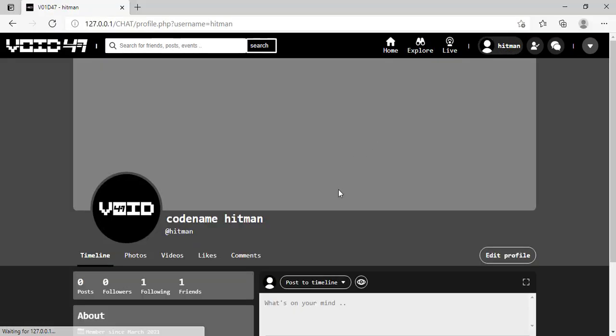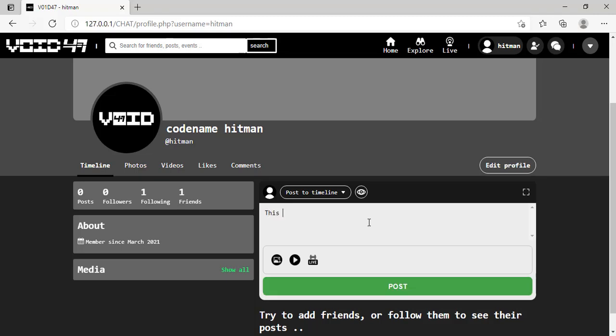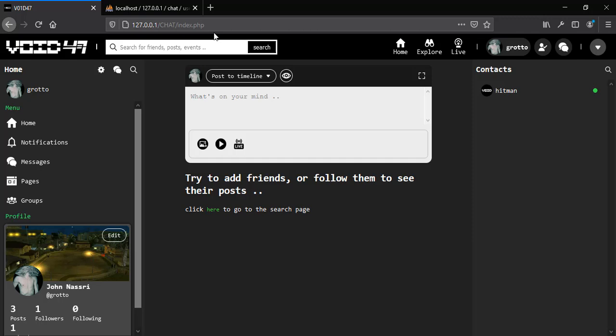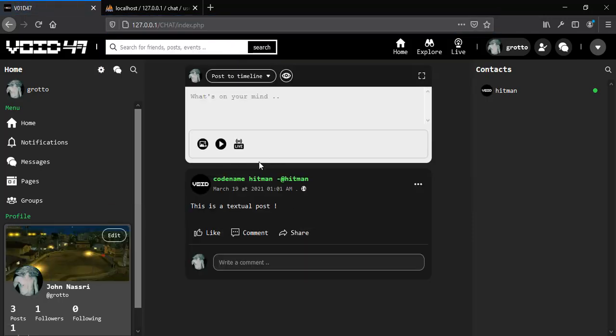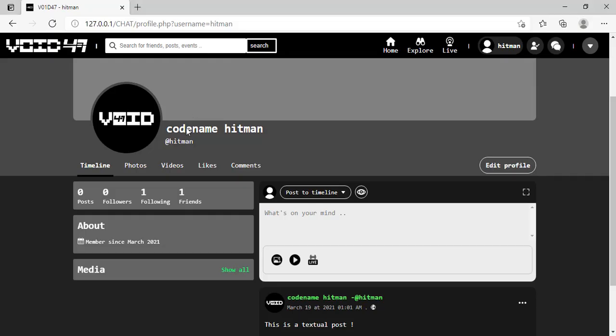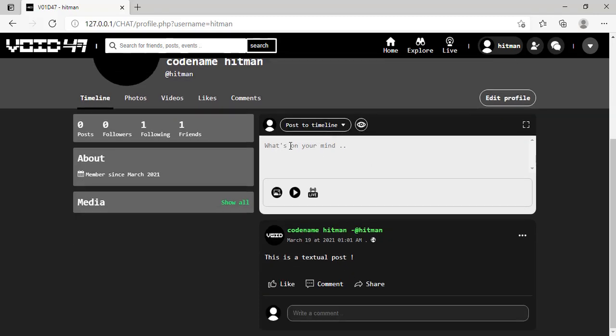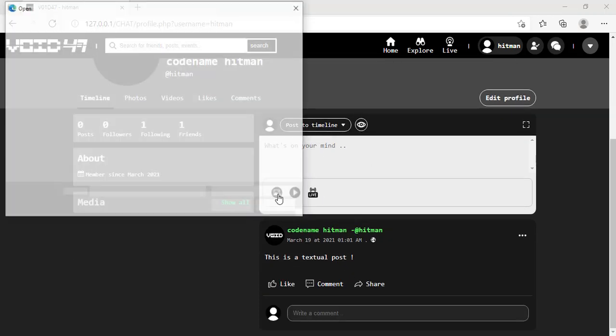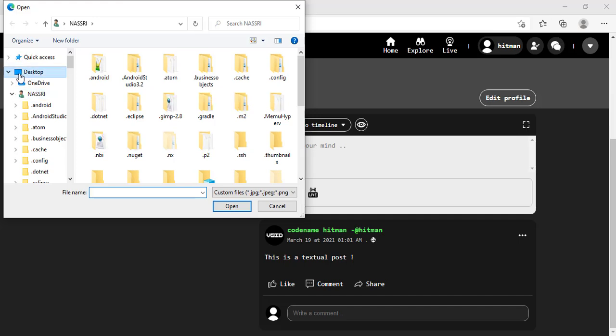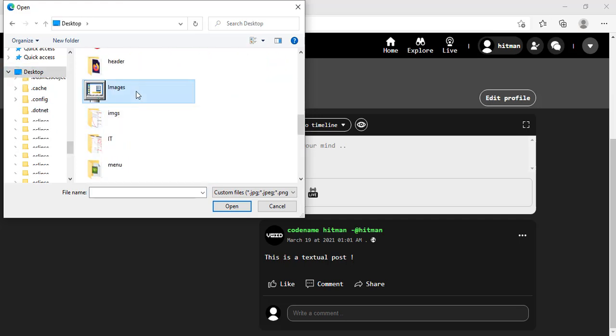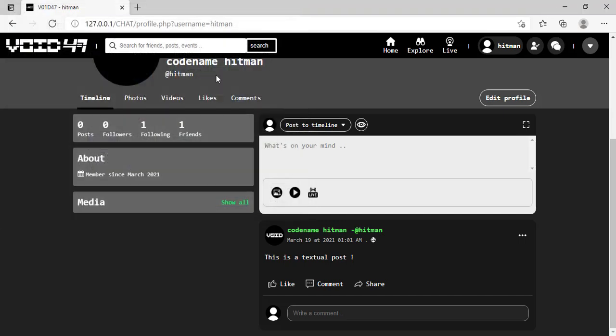Let's go back here and let's create, this is a textual post. Let's post this, and as you can see, if we go here and refresh, now we are able to fetch this user's posts, right? Now let's post some images. Let's go and post an image right here. Now let's go to the desktop and images. Let's post this.